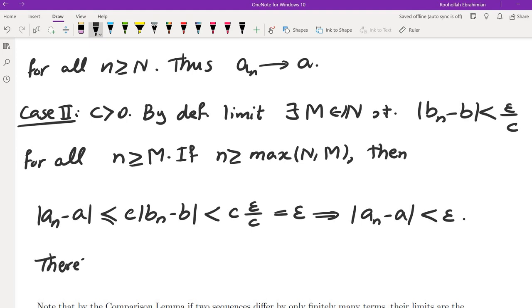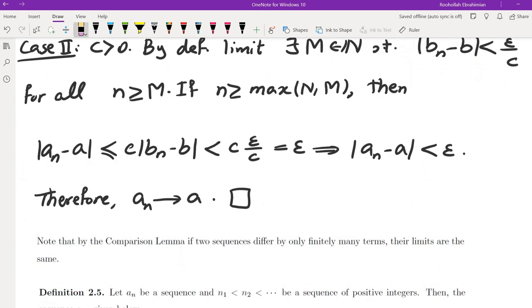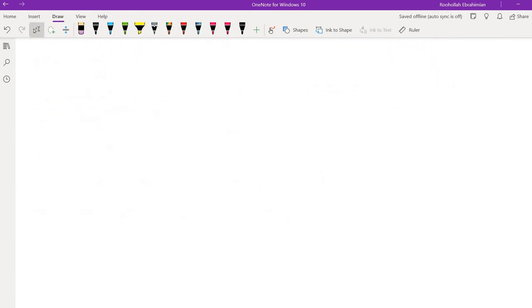Therefore, an approaches a. And that's exactly what we wanted to show. We wanted to show that if the larger sequence bn approaches b, then the smaller one approaches a. Okay, this is going to be very handy. We're going to use that quite a bit.